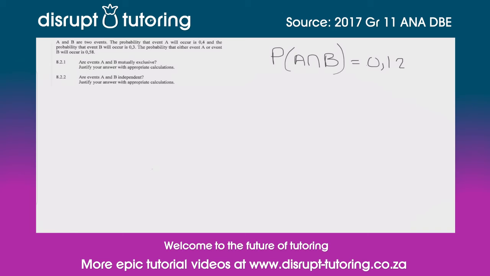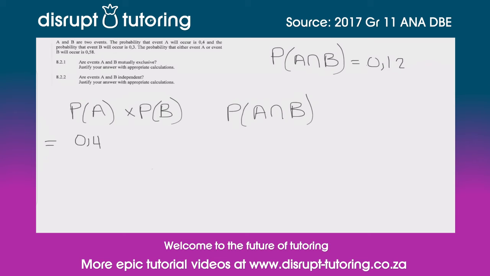Now, when it comes to independence, we know that if the probability of A times the probability of B equals the probability of A intersection B, we know that the two events are independent. So what we are going to do is we're going to check if this is true. Right, so the probability of A times the probability of B in this case is going to be 0,4 times 0,3, okay? And the probability we've already said of A intersection B is going to be 0,12.